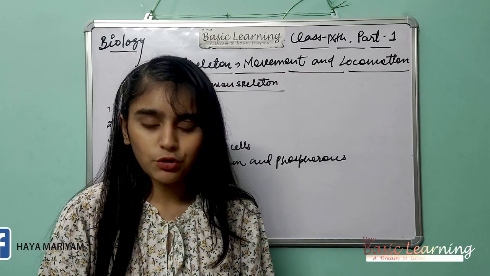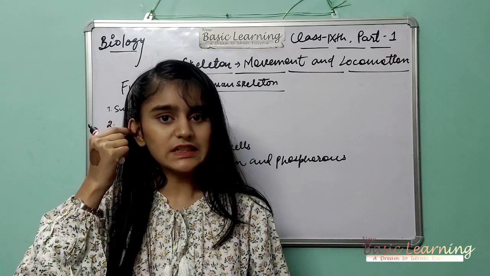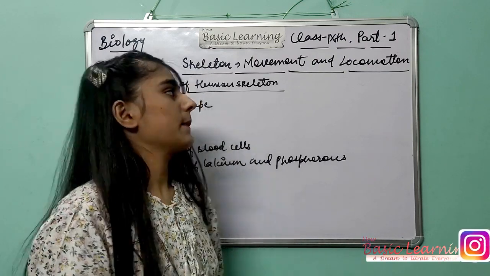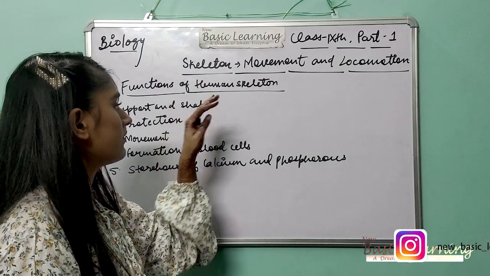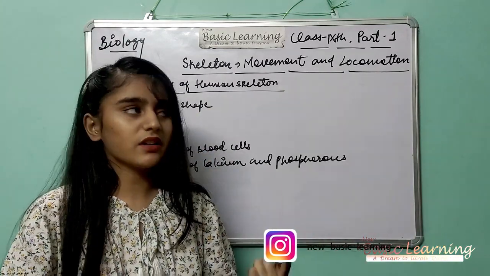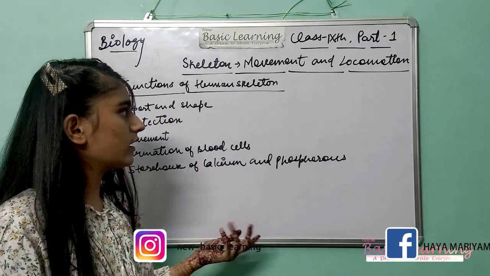Cartilage also gives support to your body, for example, the external ear, or you can say the tip of the nose. This is made up of cartilage. So we will see some points about this skeleton in the class 9 chapter on skeleton.